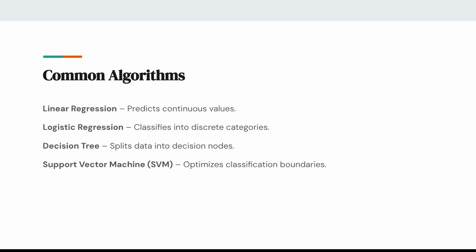The other one, which will be the final one in this context, is a support vector machine, which optimizes classification by finding the best decision boundary. So if we have a basket of fruits, this algorithm just tries to find the best boundary between, say, apples and oranges.